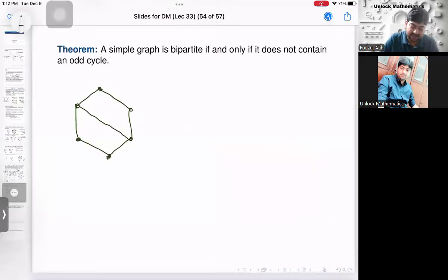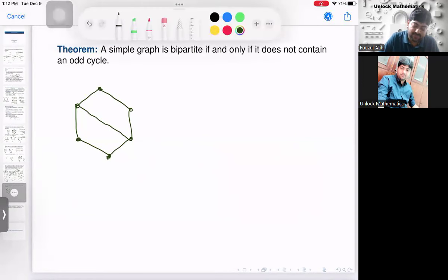It has some cycles. Maybe this one is a cycle 1 2 3 4, but it's an even cycle. It has another cycle, this one 1 2 3 4, but it's an even one. So till now it is bipartite. Right? Now I'm changing the graph. I'm giving one more edge into it.